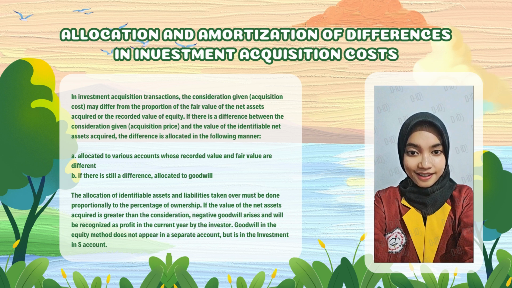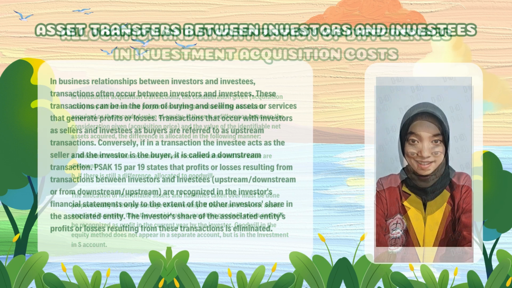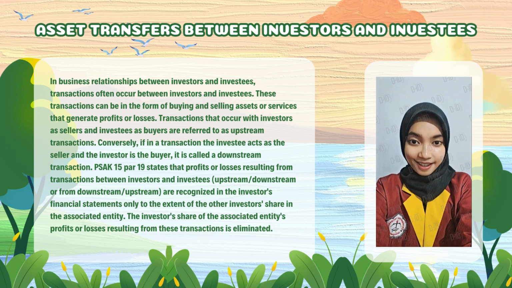The allocation of identifiable assets and liabilities taken over must be done proportionally to the percentage of ownership. If the value of the net assets acquired is greater than the consideration, negative goodwill arises and will be recognized as profit in the current year by the investor. Goodwill in the equity method does not appear in a separate account, but is in the investment in S account. Asset transfers between investors and investees.